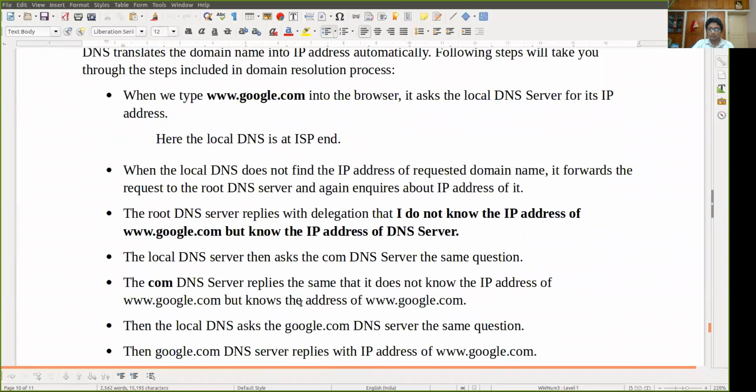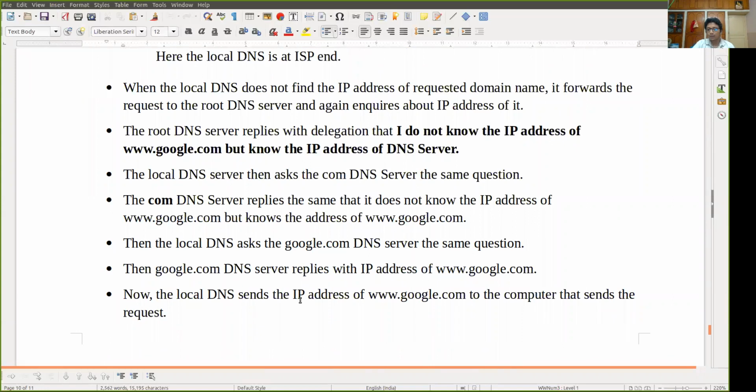The local DNS server then asks the com DNS server the same question. The com DNS server replies that it does not know the IP address of www.google.com but knows the address of the google.com DNS server. Then the local DNS asks the google.com DNS server the same question. The google.com DNS server replies with the IP address of www.google.com. Now the local DNS sends the IP of www.google.com to the computer that sent the request. In that way it resolves. This is the basic picture of how DNS works.